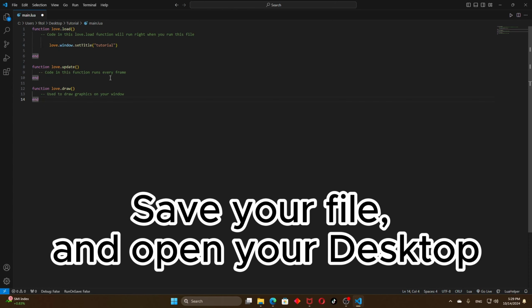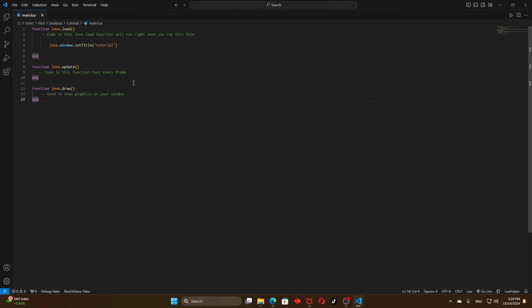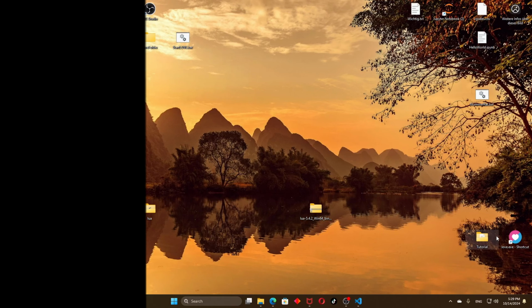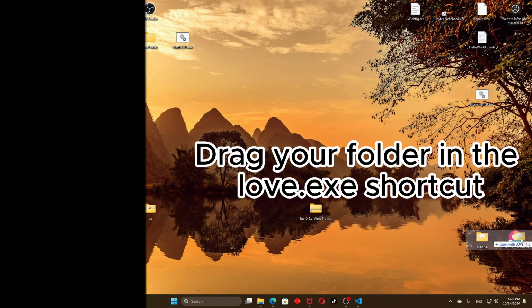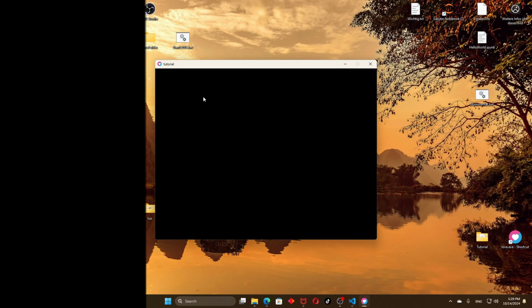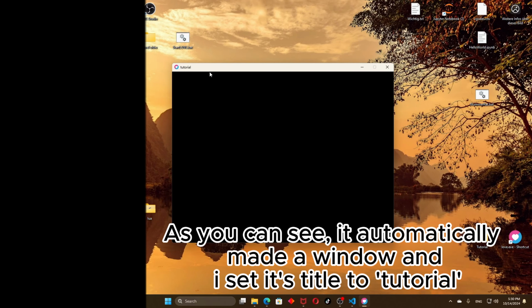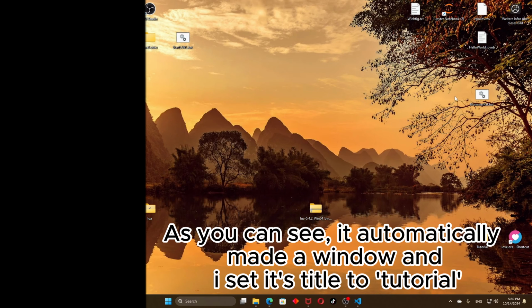Save your file and open your desktop. Drag your folder onto the Love.exe shortcut. As you can see, it automatically made a window and I set its title to Tutorial.